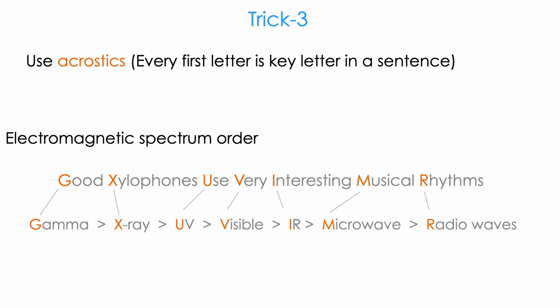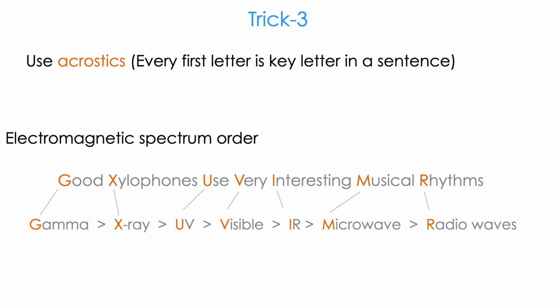The third trick is use acrostics. Use the first letters as key letters in a sentence. Here the electromagnetic spectrum order is provided. Everybody will get confused: gamma is high energy, X-ray is next higher, UV is further higher, and radio waves are low energy in nature. These things are very hard to memorize.